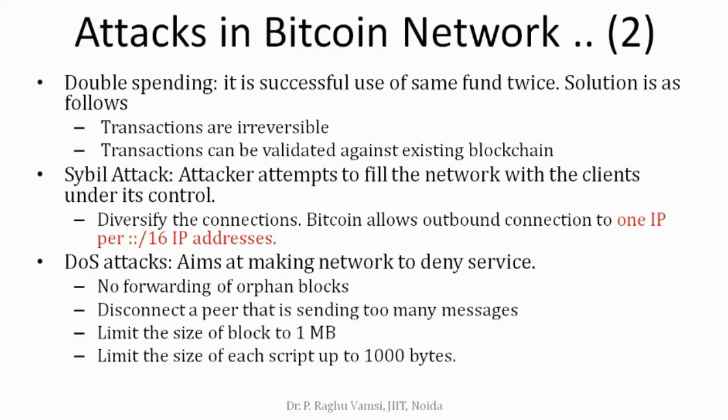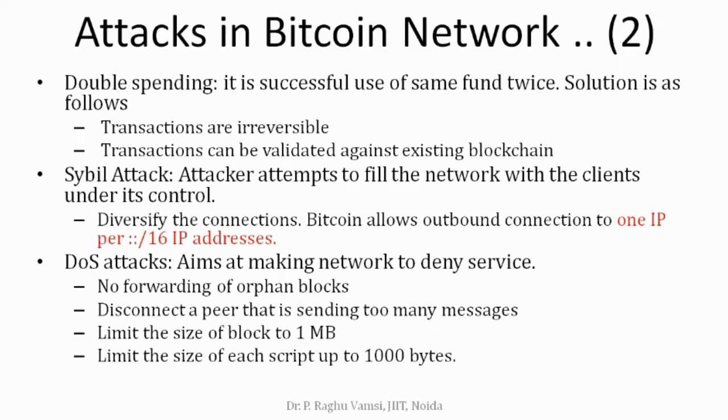Other attacks are denial of service attacks, which aim at making the network deny service by sending unnecessary data, unnecessary blocks, so that the entire network is busy identifying that particular block hash and so on. Unnecessarily sending dummy blocks, these kinds of things. Hence some limitations have been made. No forwarding of orphan blocks. If any block is an orphan, there is no need to send it. Disconnect a peer that is sending too many messages.